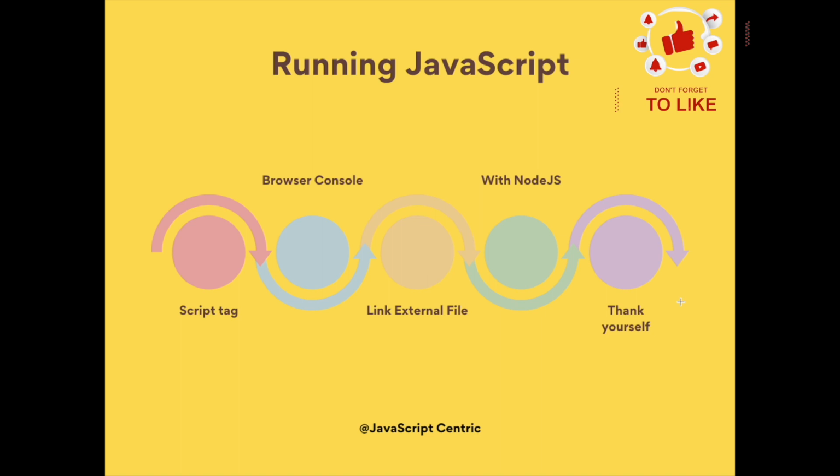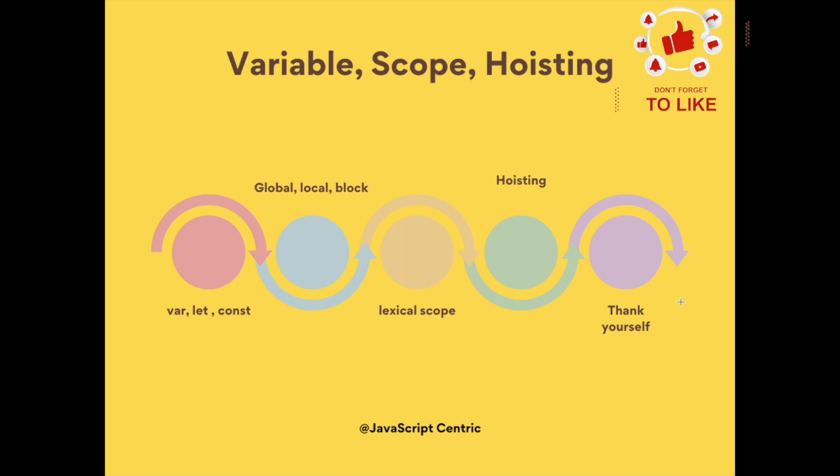After that you can move to the next topic, variable scope and hoisting. The important topics start from this point of JavaScript. You should know about variables, like how we can declare a variable in JavaScript with var, let, const, and about the scopes: global scope, function scope, block scope, and lexical scope. You should know about hoisting. These are really basic and important topics of JavaScript.